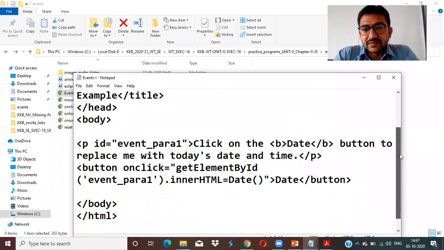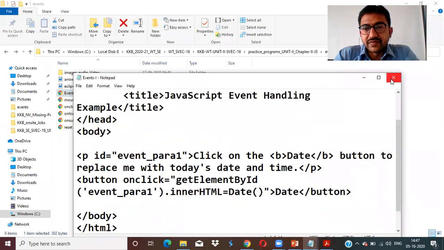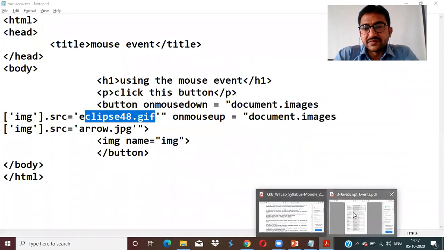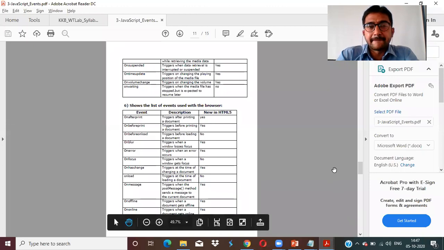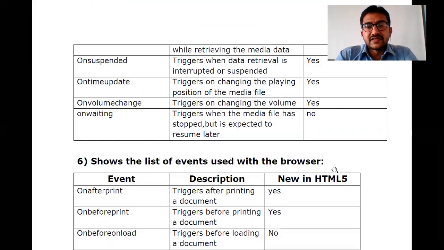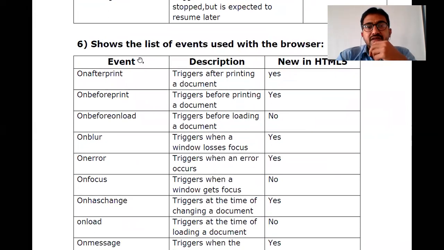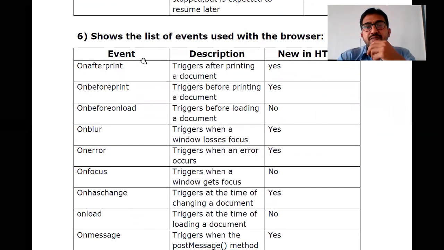Okay, when we have these normal events, we'll see an example soon. Now we'll see the last events over here, the browser events. This shows the list of events used in the browser.